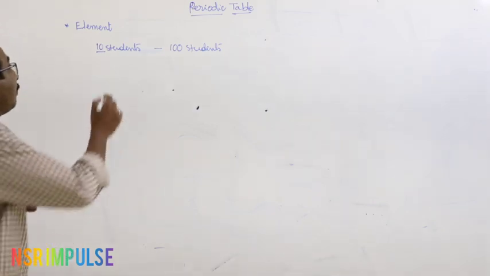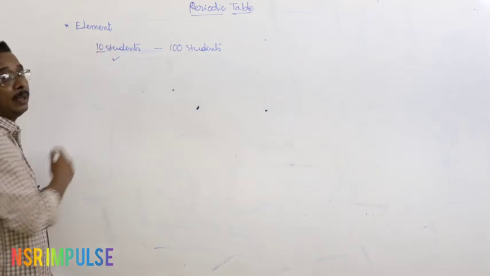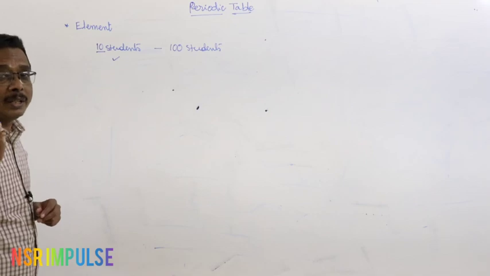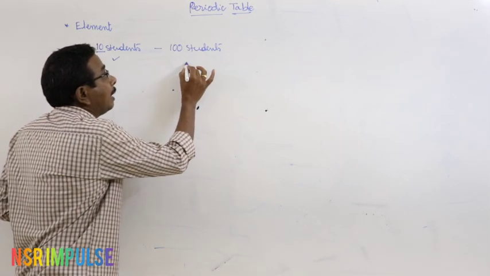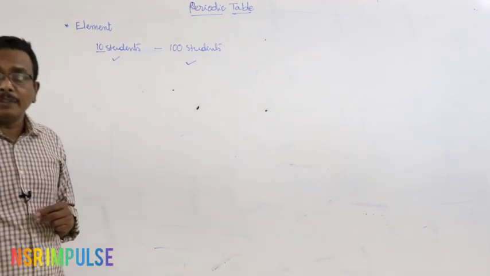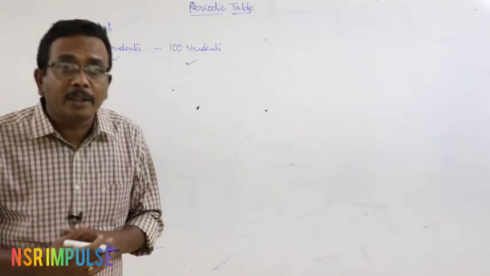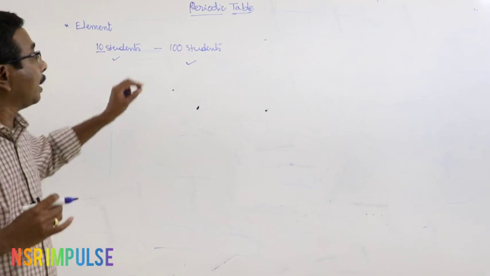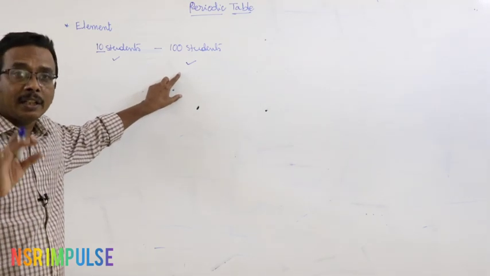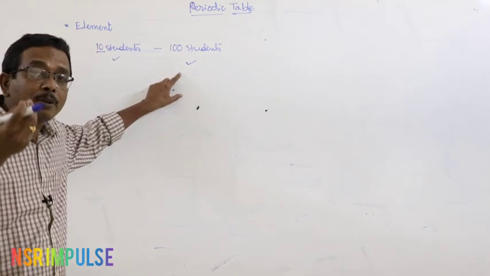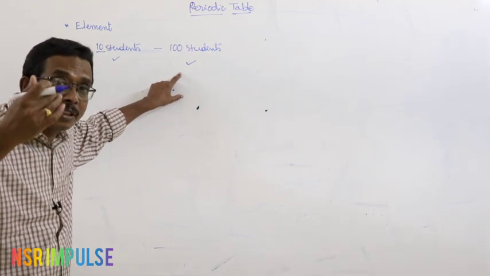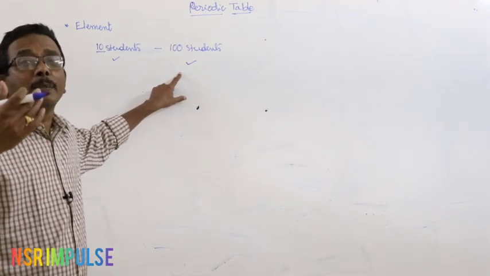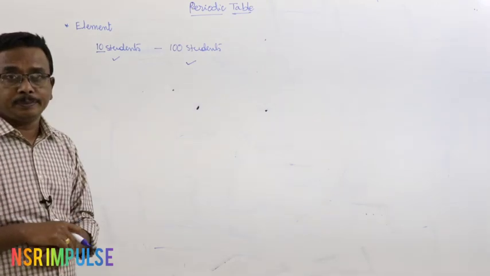In the same way, when a limited number of elements are available, the study of elements is very easy. As the number of discovered elements increases, it is very difficult to remember the properties of the elements and of the compounds formed by the elements, and it is difficult to study the properties of the compounds also.